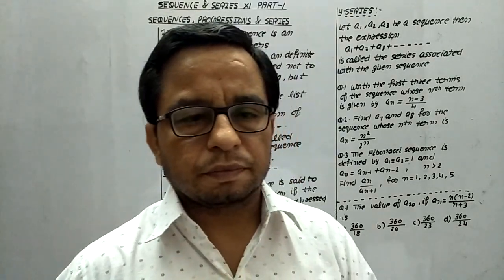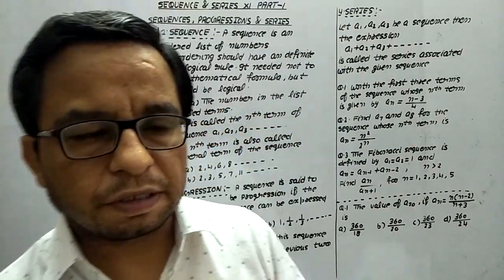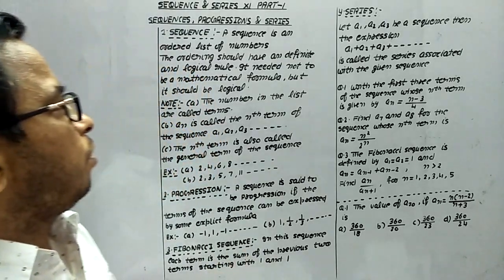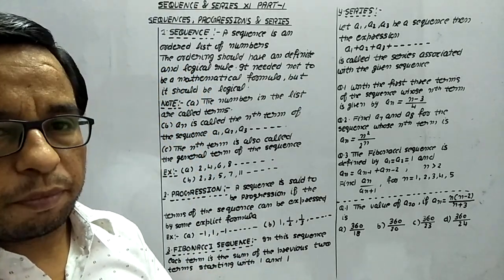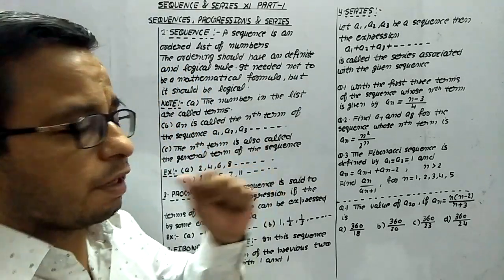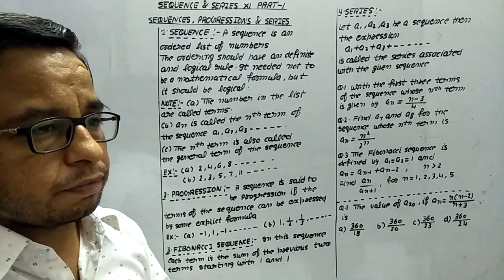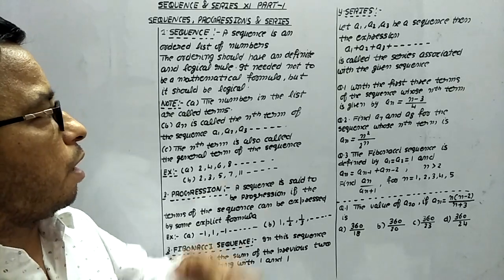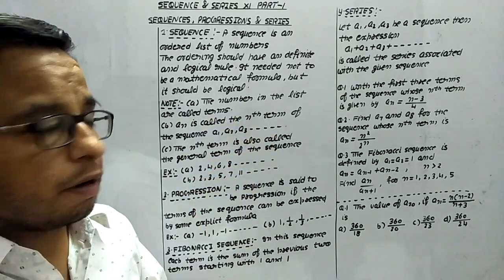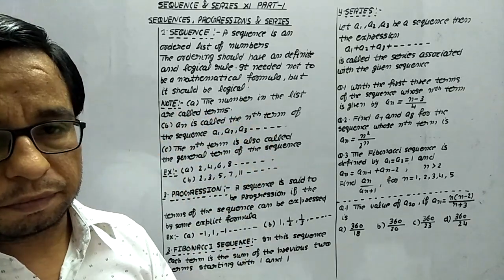Hello everyone. In this part 1 of sequence and series, I let you know about sequences, progressions and series. So let's start with the sequence. What is a sequence? A sequence is an ordered list of numbers.